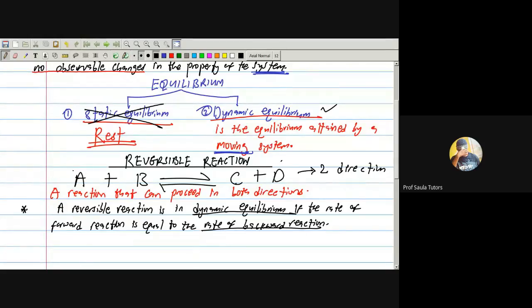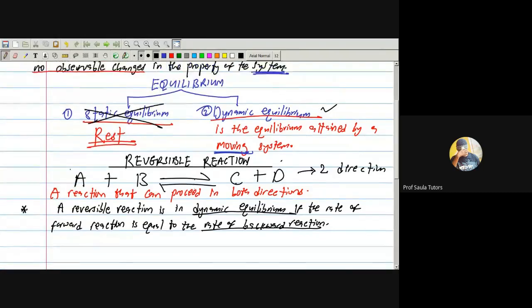That is, you see this reversible reaction. If this reversible reaction is in dynamic equilibrium, you will say the rate at which A and B are going to form C and D is equal to the rate at which C and D are going back to form A and B. Are we together? Yeah, good.